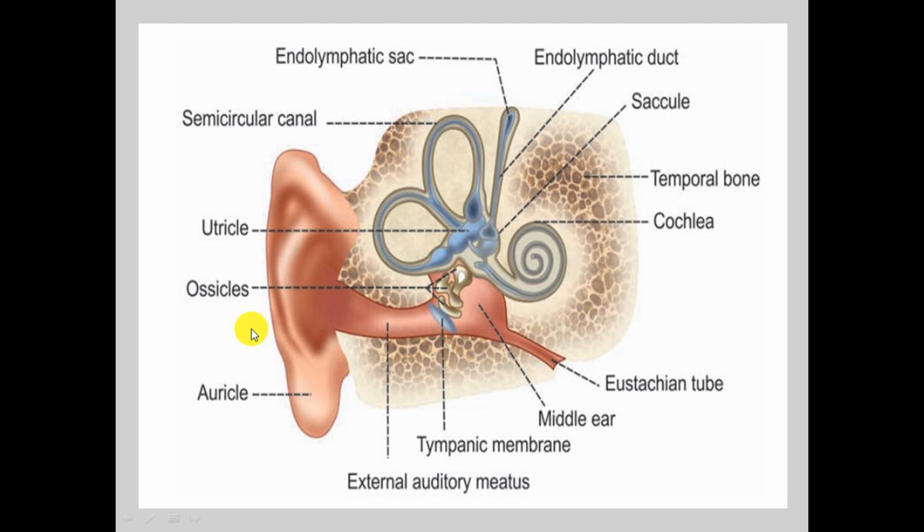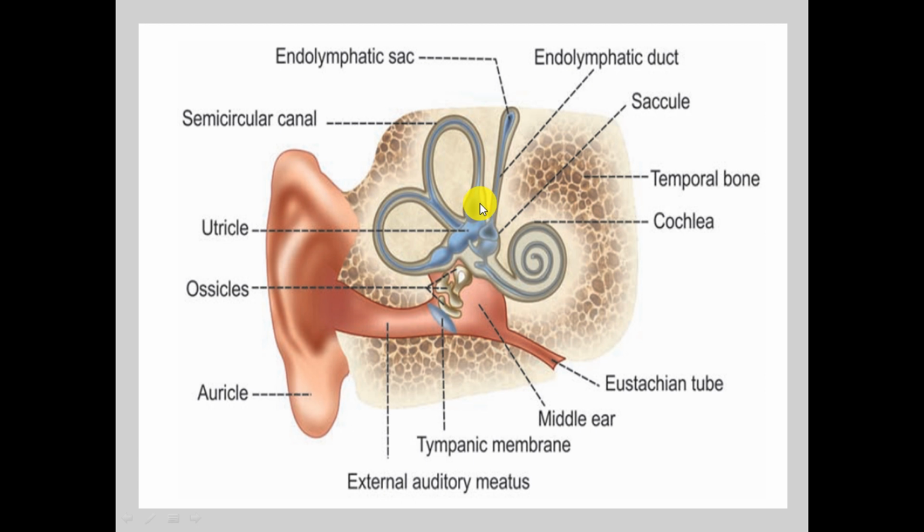So these are the three parts. This one is your external ear, this ear pinna and the external auditory meatus, a tube-like structure. And here the middle ear starts with the eardrum and three ossicles. Along with the ossicles there are two muscles in the middle ear. One more structure, that is Eustachian tube, which opens to the nasopharynx for relieving the pressure which is created inside this middle ear cavity or tympanic cavity.